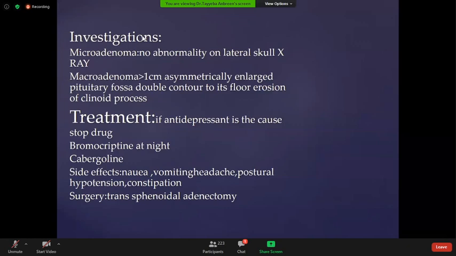Two drugs are usually prescribed for increased serum prolactin, bromocriptine and cabergoline. Cabergoline has fewer side effects than bromocriptine and is usually prescribed at night, because it has some side effects like nausea, vomiting, headache, postural hypotension, and constipation. If the patient does not respond to these drugs, you can advise the patient for transsphenoidal surgery. If the patient has increased serum prolactin, the patient has some hormonal disturbance, so it's better to have a multidisciplinary approach for these patients. You should involve the physician and the endocrinologist or the person who is specialized in this subject. It's better, as we are not neurologists or neurosurgeons.